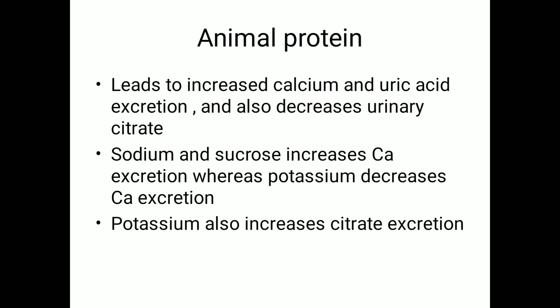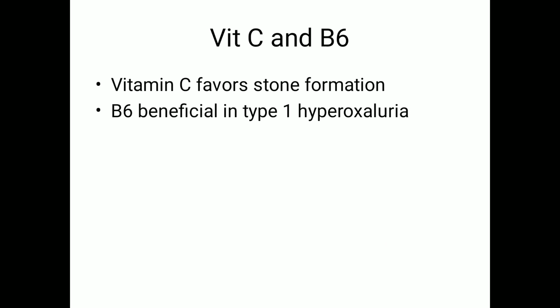Coming to sodium and sucrose, they increase calcium excretion, whereas potassium decreases calcium excretion. So you have to decrease sodium and increase potassium. More or less looks like a DASH diet, dietary approach to stop hypertension. So decrease sodium and increase potassium. Potassium also increases citrate excretion. Coming to the vitamin supplementations, vitamin C favors stone formation. Hence, vitamin C, that is ascorbic acid, should be stopped. Vitamin B6 is beneficial in a particular form of monogenic disease called type 1 hyperoxaluria.